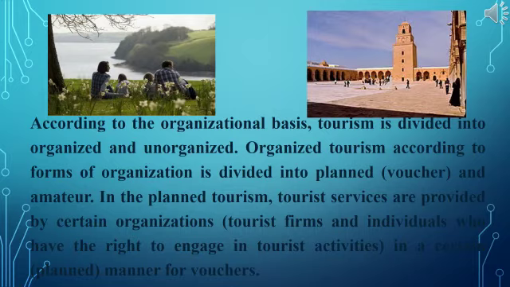In the planned tourism, tourist services are provided by certain organizations, tourist firms, and individuals who have the right to engage in tourist activities in a certain manner for vouchers. Just read the text and try to understand its meaning. Don't forget to underline the passive voice constructions, the verbs in the passive voice.